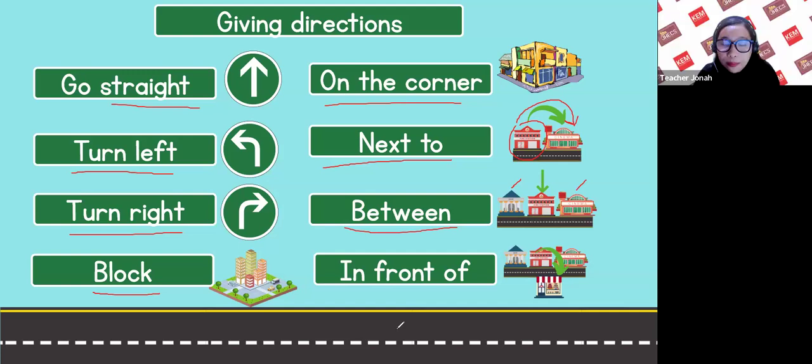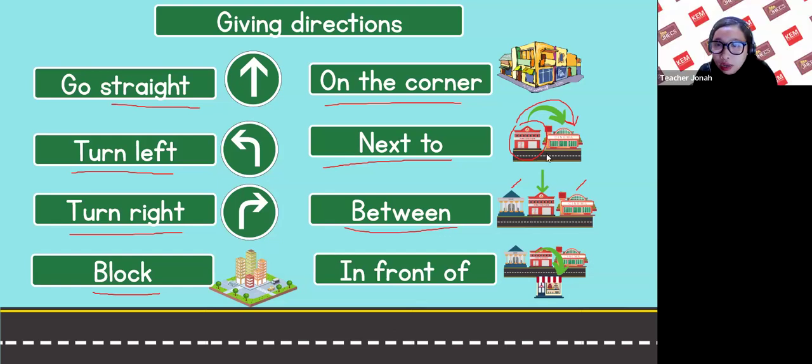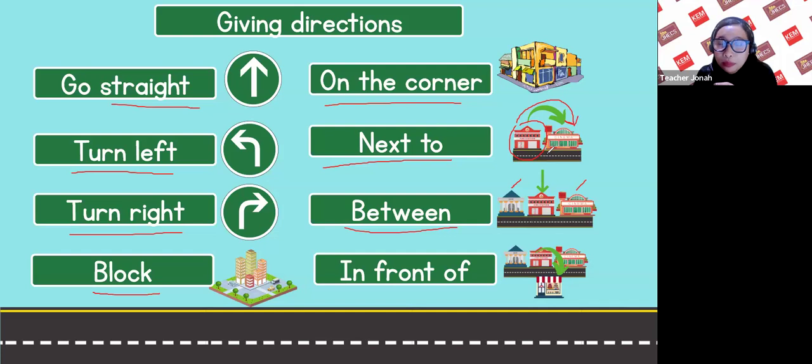Yes, Kim. Hi, Kim. Can I say the cinema is next to the fire station? Yes, that's correct. Thank you. Or you can say the fire station is next to the cinema.